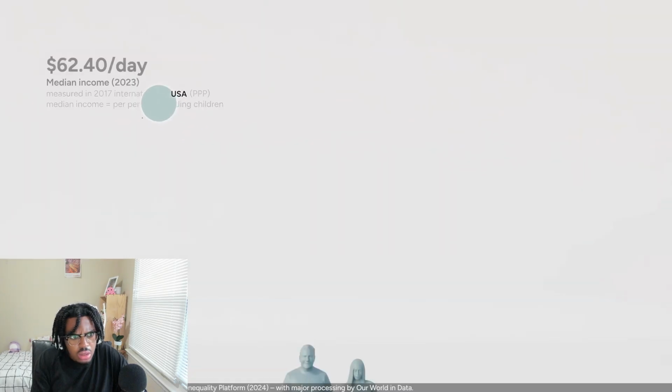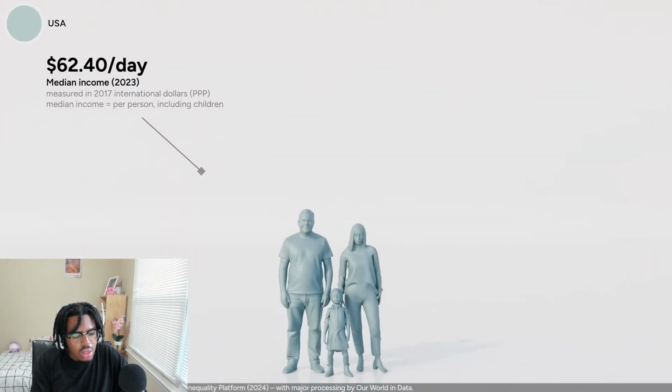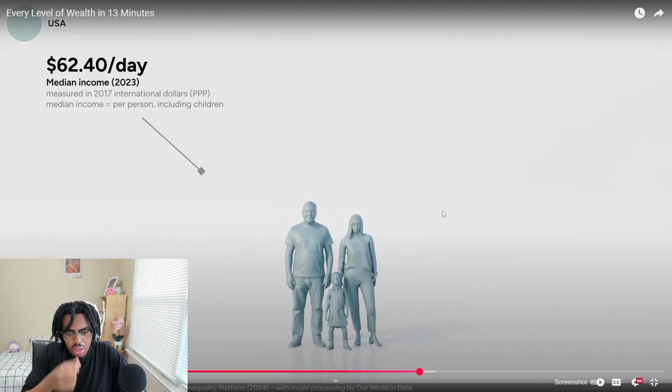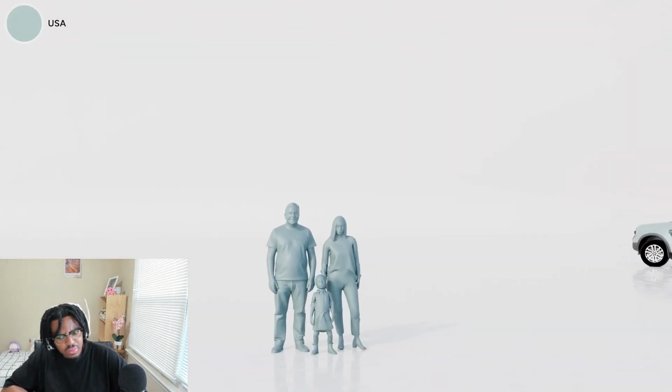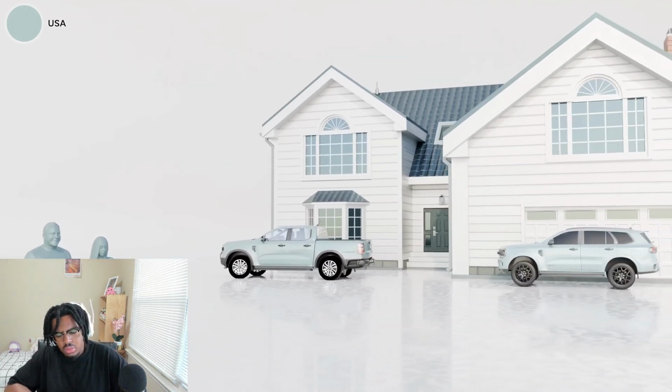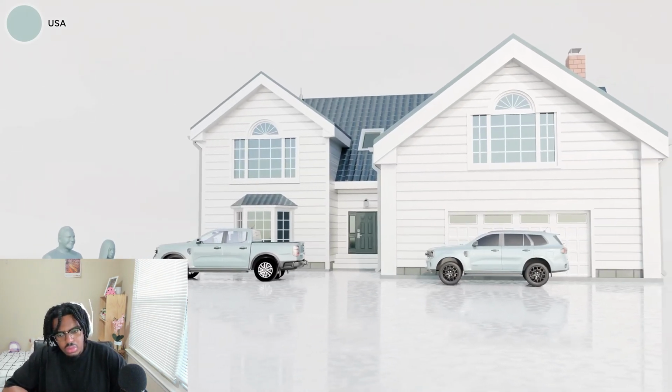The median wage in the US is about $62 per day. Living standards are not super different from the previous tier, but people can afford more things here. Americans tend to have bigger houses, bigger cars, and they can buy more things in general. Most Americans are quite rich compared to the rest of the world.